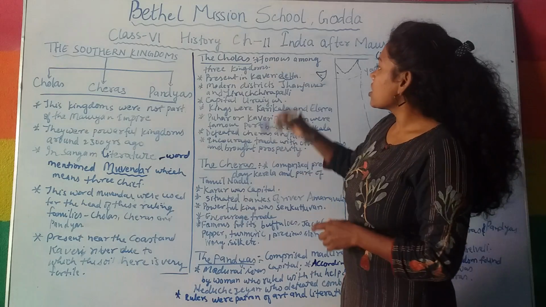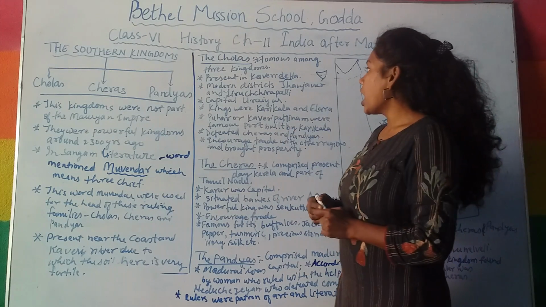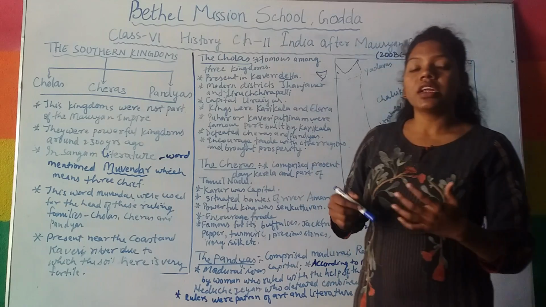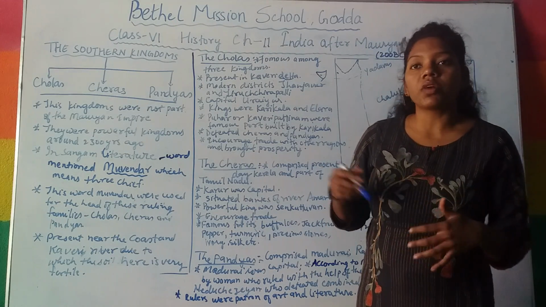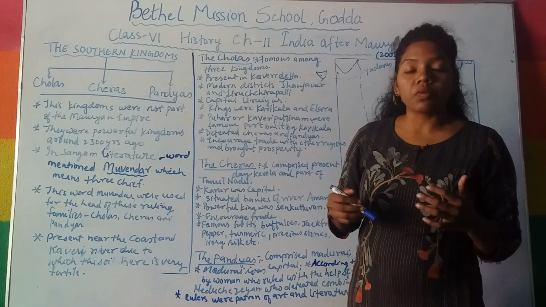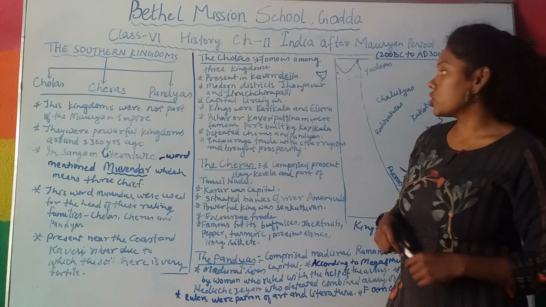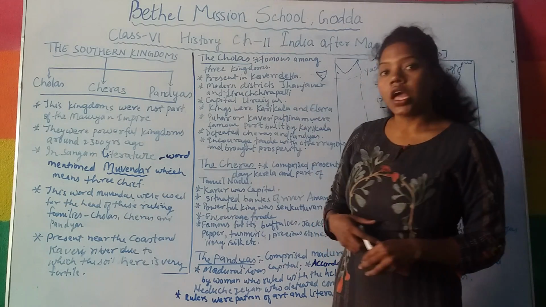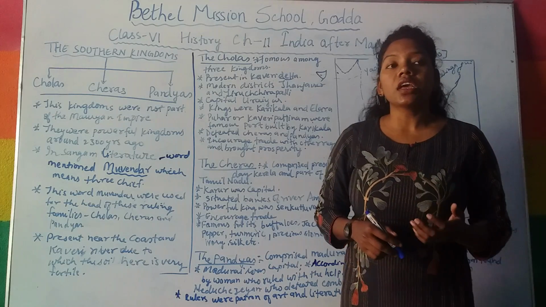So this Chola kingdom was present in the Kaveri delta, and due to that the Kaveri delta was so fertile. We can say the soil of that region is so fertile that it was famous for agriculture. You can see there were modern districts like Thanjavur and Tiruchirappalli. Thanjavur was also known in the olden days.